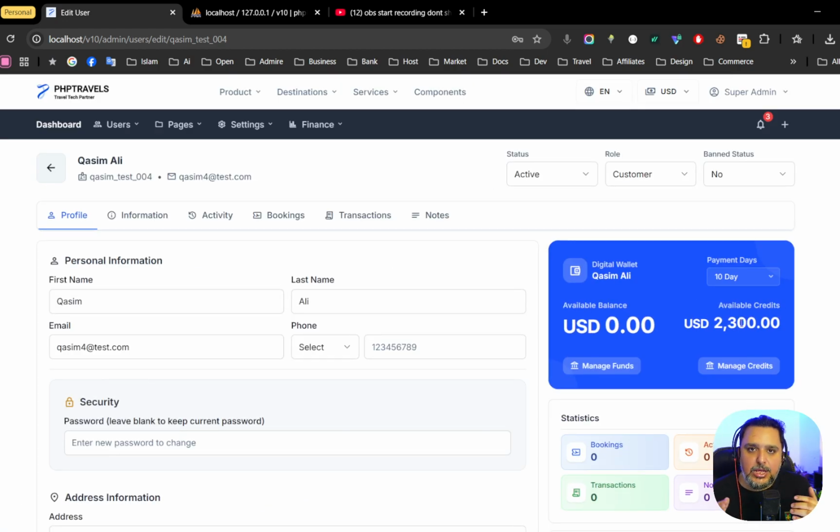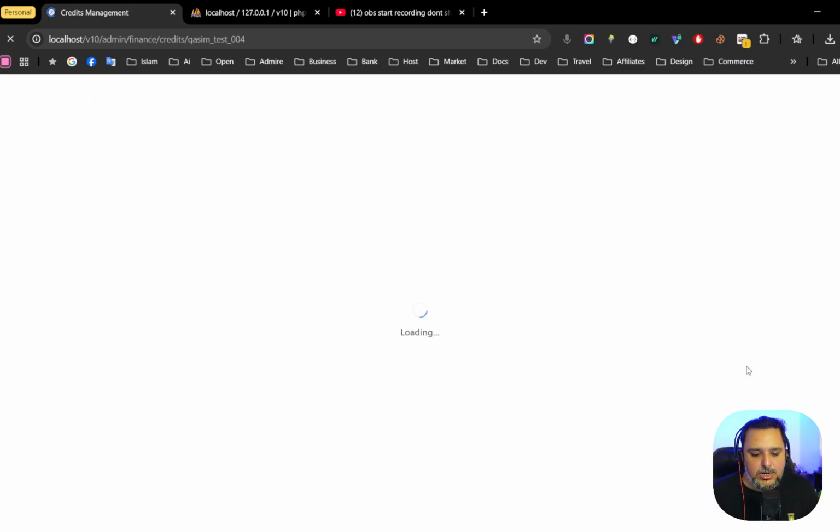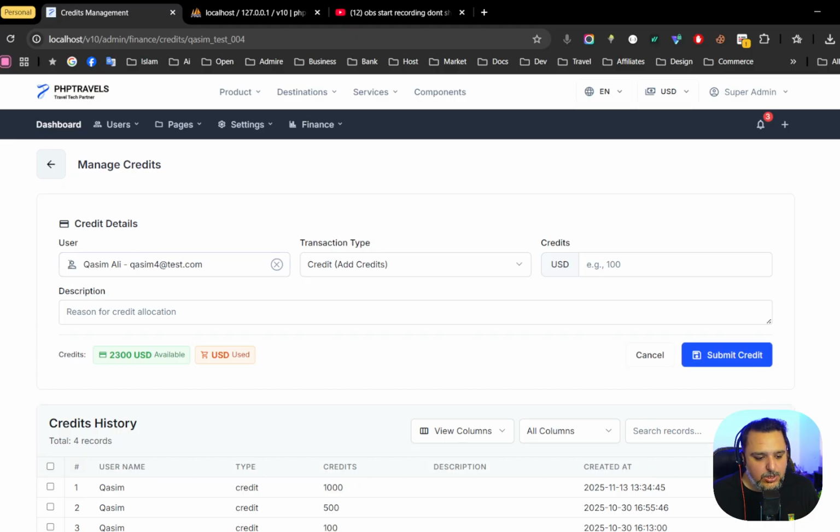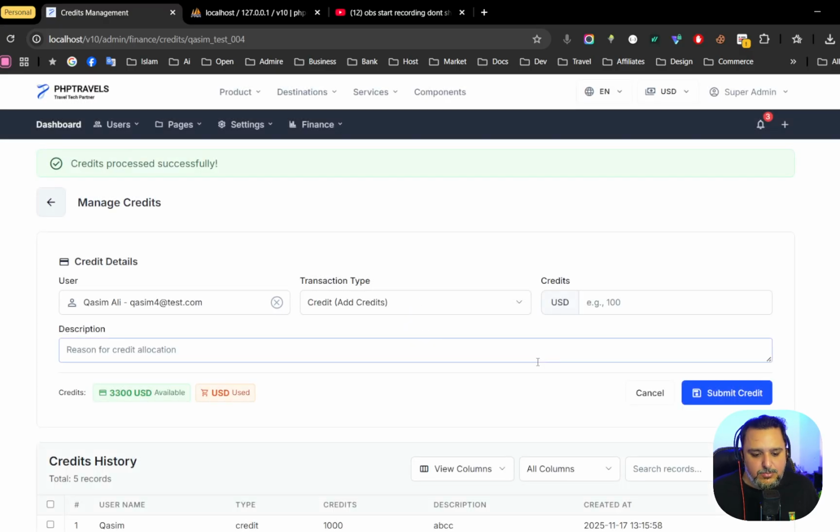So right now, if you have any agency working with you, you can simply define the days of accountability, and then you can add some credits to them. For example, I'm going to manage this client, or maybe the agent. You can see he comes by default over here, and then I add $1,000, and I can add some remarks over here and just submit the credit.